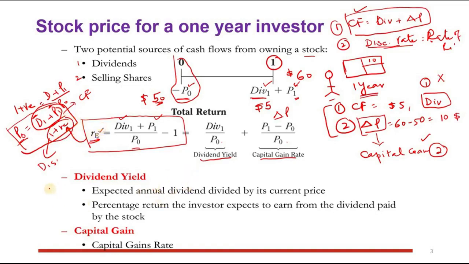Now what is the dividend yield? Dividend yield always means that we are dividing something by price, right? So dividend divided by price gives you dividend yield, right? So that is $5, right? And then divided by the initial price, that was actually 50. And capital gain is basically the change in price divided by the original price. So change in price divided by original price, so 10 divided by 50 for instance. So you will get the capital gain rate.